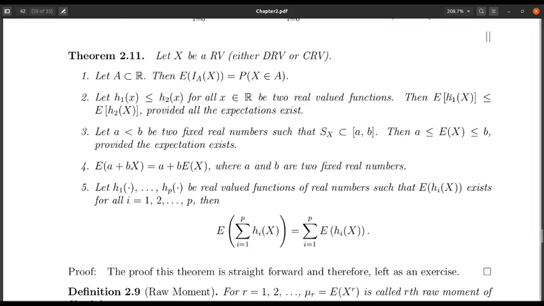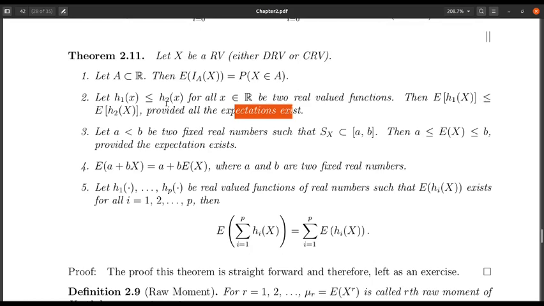But in this case, the random variable h1(x) or h2(x) may have support which is not finite, so I need to first check whether the expectation exists or not. If expectation exists, then expectation follows the same inequality.